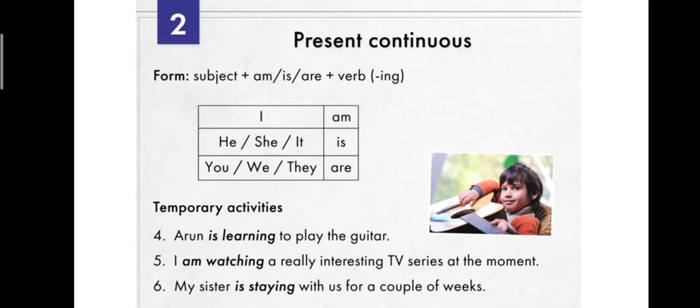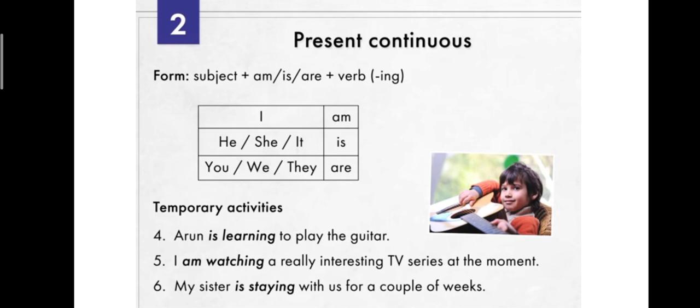I am watching a really interesting TV serial at the moment. Right now, I am watching. Watch is being transformed into watching. It is a continuous tense. The verb will carry the root form of the verb plus ing. You're transforming it and saying it as present continuous tense. So, I am watching a really interesting TV serial at the moment.